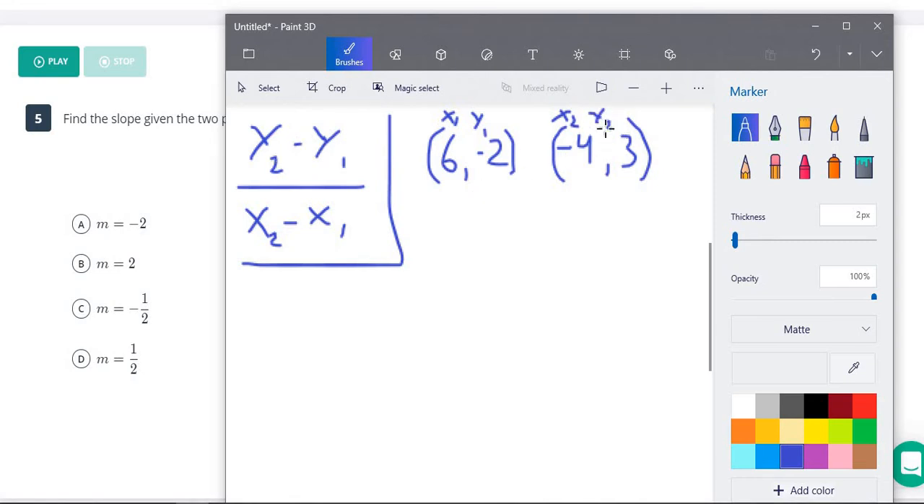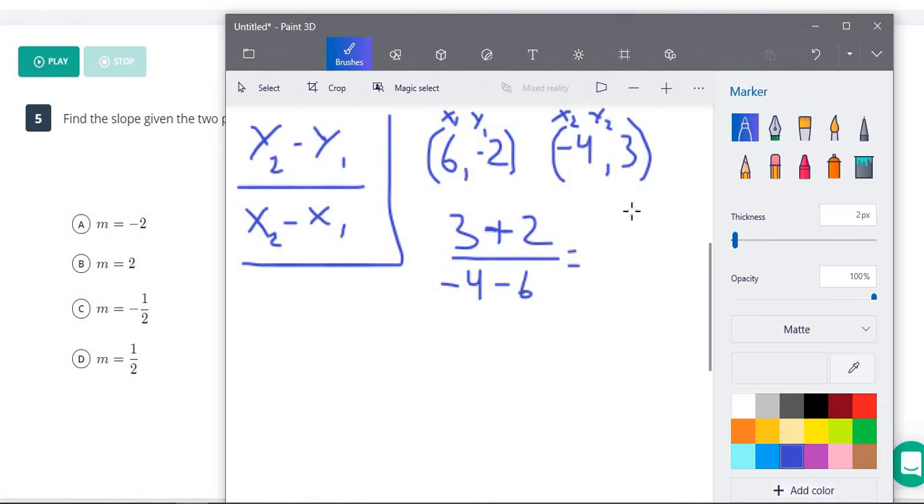So y2 minus y1. Well, my y2 here is 3. So 3 minus my y1 is negative 2. So 3 minus negative 2. Now remember, anytime you have a minus, a negative, just change that to a plus. So x2 minus x1, our x2 is negative 4. Minus our x1 is 6. So negative 4 minus 6.